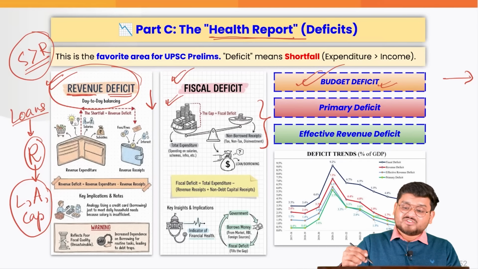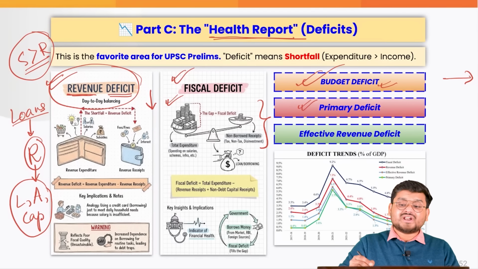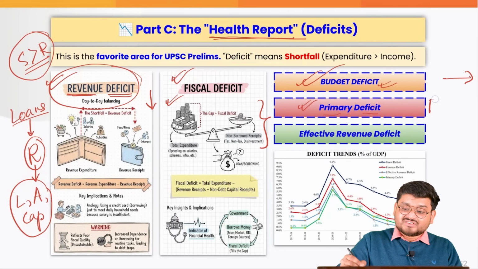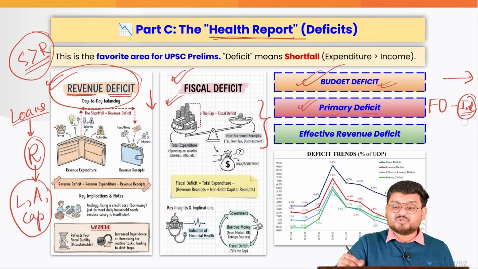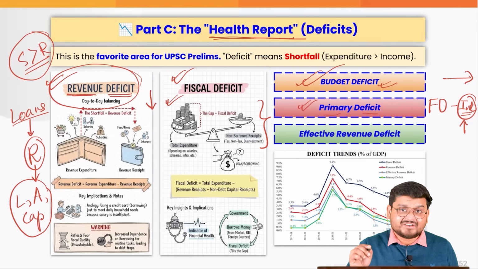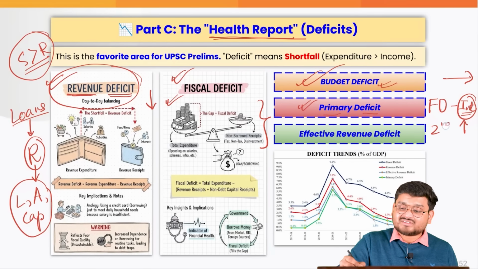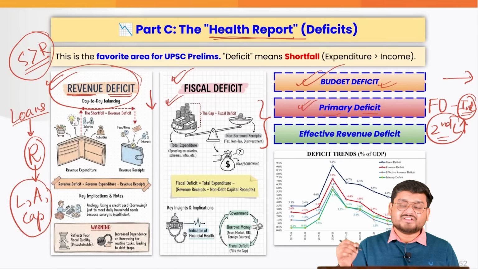And this is what brings me to another term that is known as primary deficit, because this is actually the fiscal deficit minus the interest payments. So that is why we can understand, guys, if you had taken a lot of loans in the past, the future generations would have to spend a lot of money on just paying interest. And this is exactly why interest payments are the second largest component in the present budget.